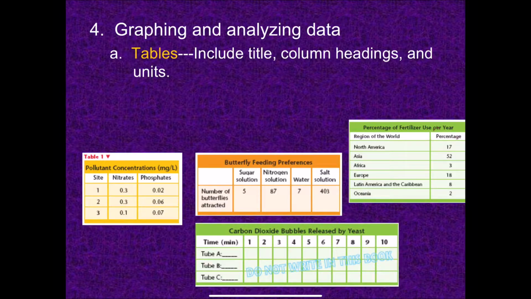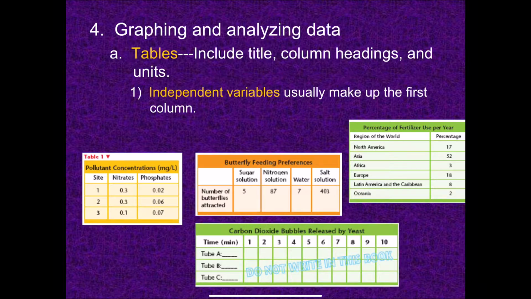So it should always be indicated somewhere. Sometimes it's in each of the column headings if the units are different, or at the top, or somewhere in the description. The columns should include what these numbers mean, because numbers by themselves don't have a meaning, right? You have to have units with them.